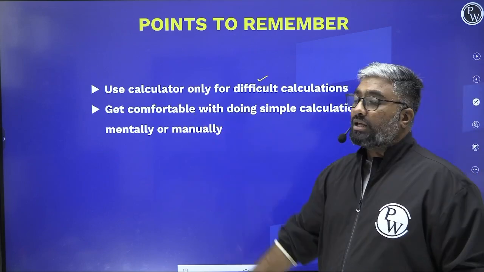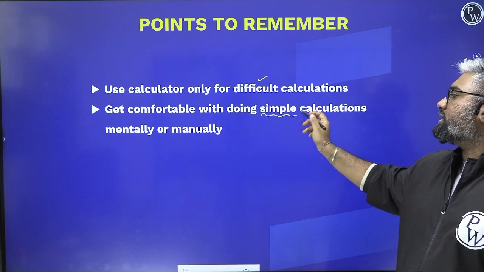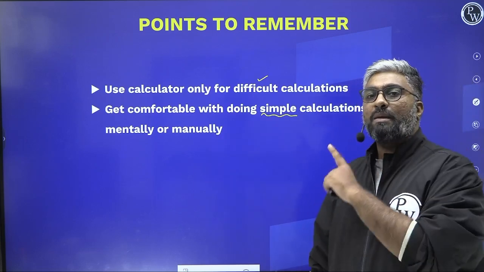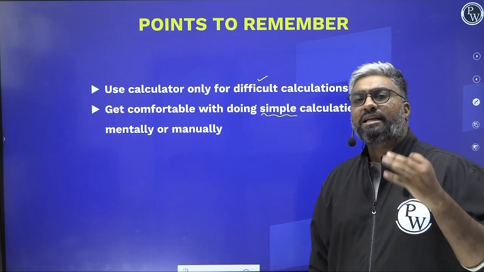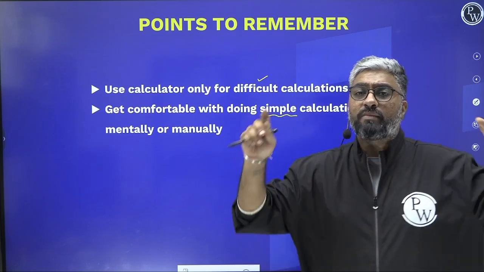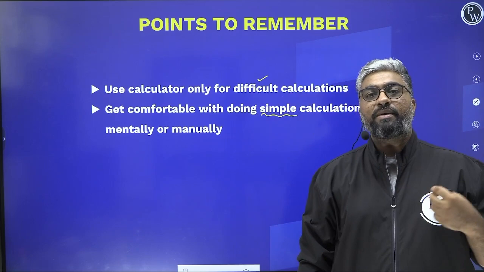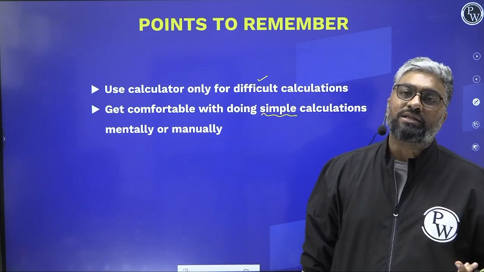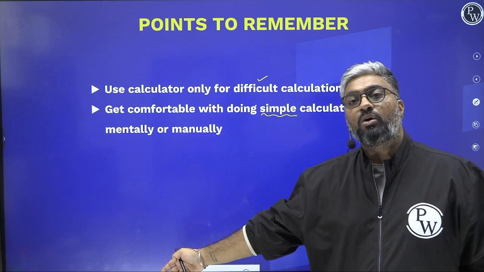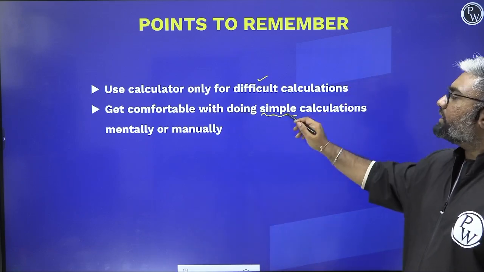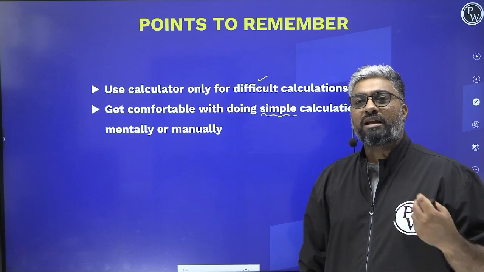Second one, get comfortable with doing simple calculations mentally or manually. When I say simple, I mean simple ones. I am not talking about the complex ones. Sir, 3 random digits into 3 random digits. I stand there like, sir, I'm running a mental abacus in my head. That's not what I'm expecting you to do. That's not what CAT expects you to do either. That's why they give the calculator, to do complex calculations. So do the simple calculations manually, mentally, that will save you a lot of time.